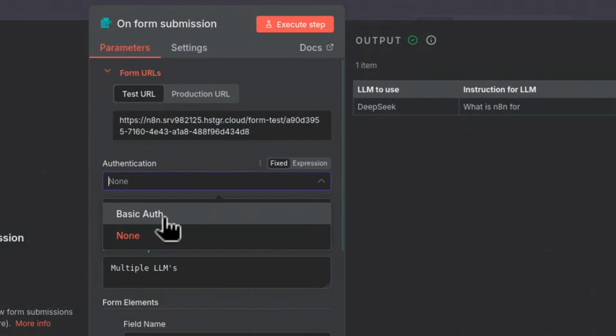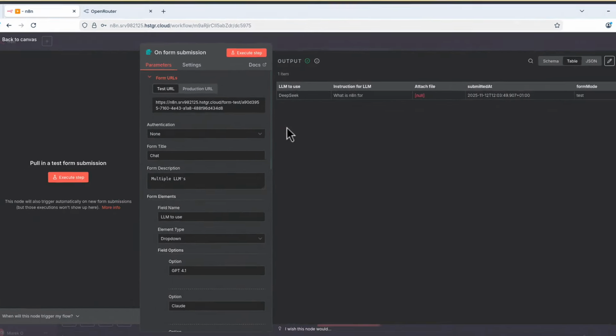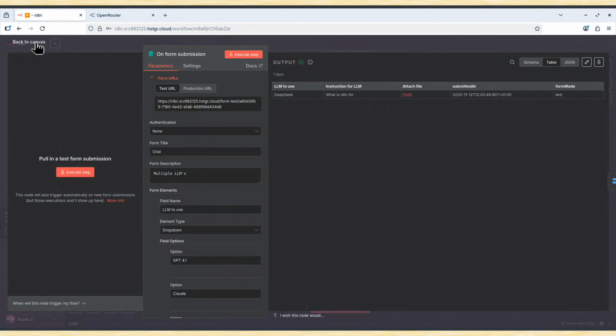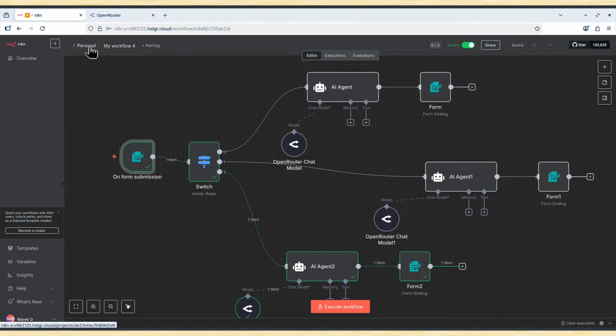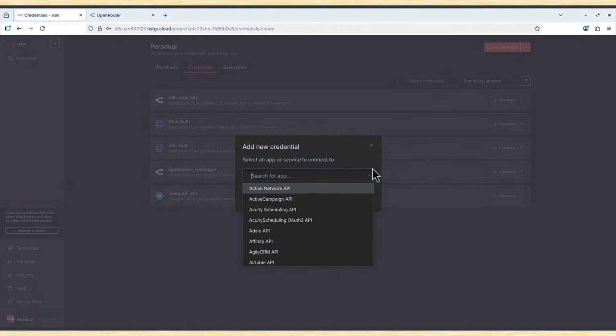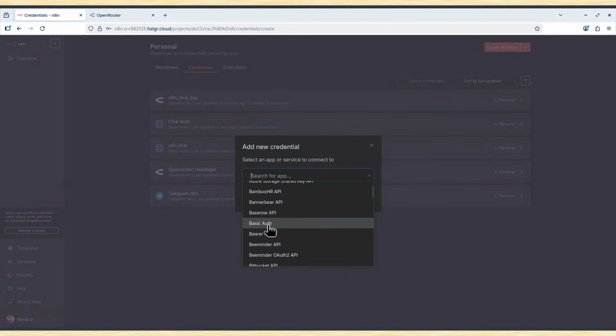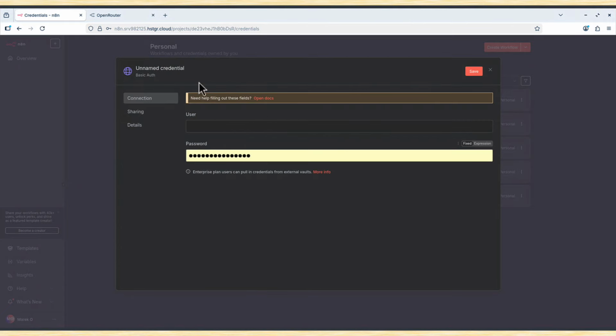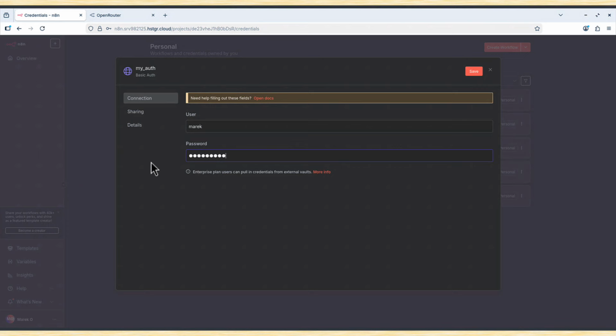I already have a basic auth I created, but in your case, you will have no authentication method. So you have to go back all the way to all the projects, and you don't create a workflow, you create a credential. And you create basic auth. Say continue. You can call it whatever, my auth, my authentication. And let's say my user will be Marek, and my password, whatever you want your password to be. I save this, my auth.